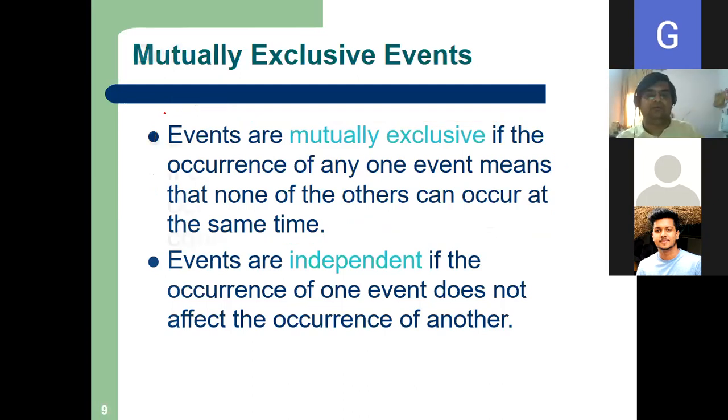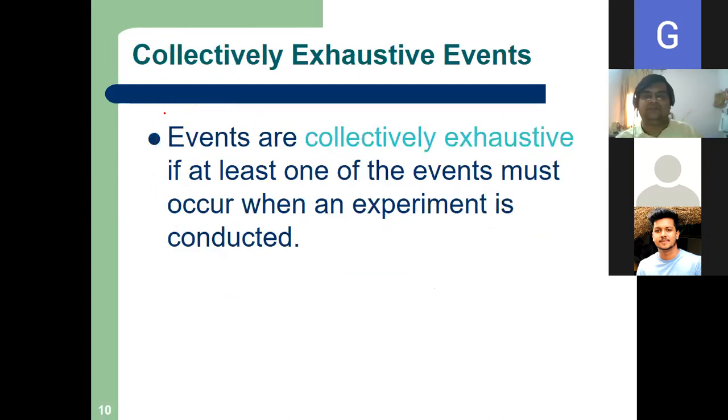Fine. Mutually exclusive. Now, collectively exhaustive is very simple. Events are collectively exhaustive if at least one of the events must occur when an experiment is conducted. If I toss a coin, either head or tail will come. One of them will definitely happen. That is called collectively exhaustive. If I throw a die, either one will come or two or three or four or five or six will come. One of them will definitely happen. That is called collectively exhaustive, right?